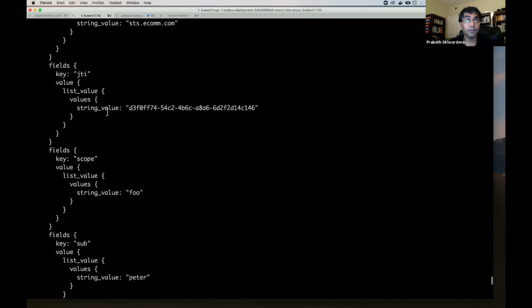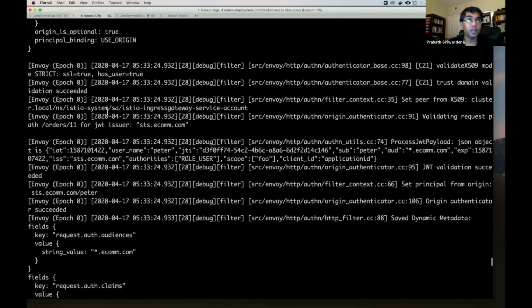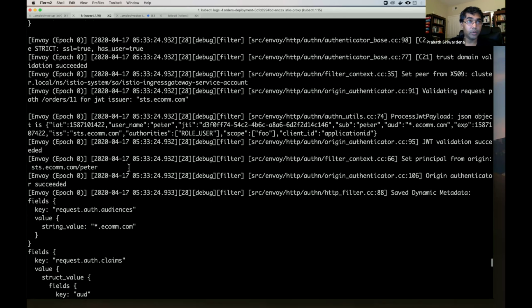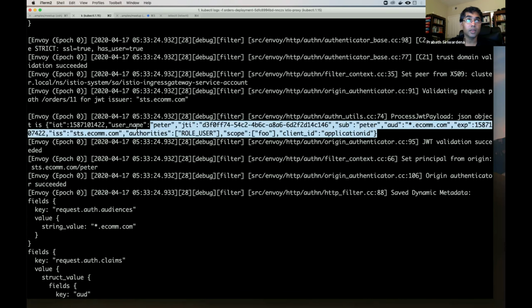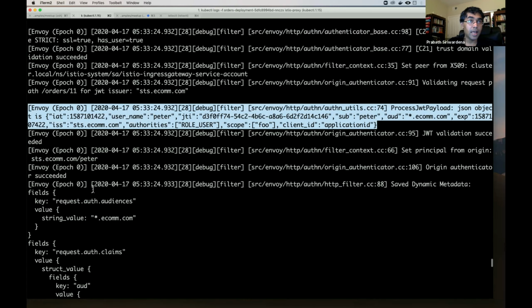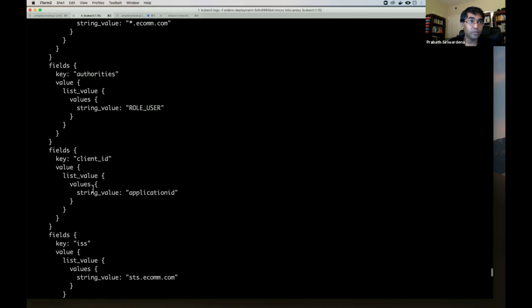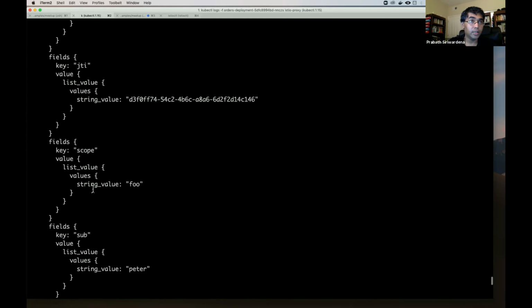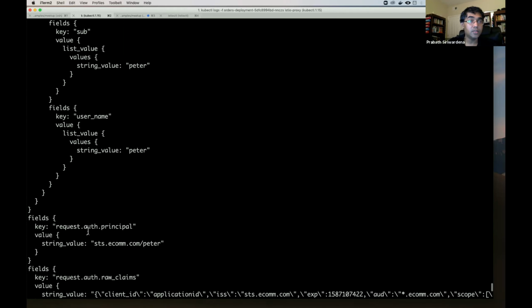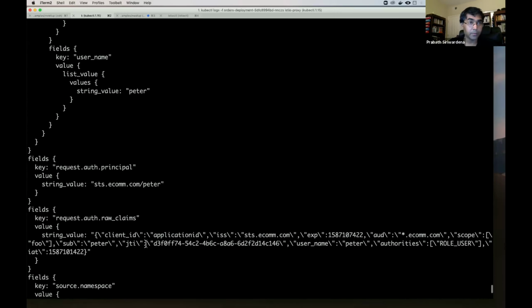This is printed by the Envoy proxy. Here you can see it validates a JWT, right? So this is the parsed JWT, which carries all the information. And you can see the subject of the JWT is set as the request auth principal, right? So this is the issuer slash subject from the JWT.